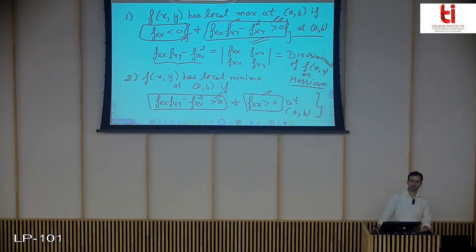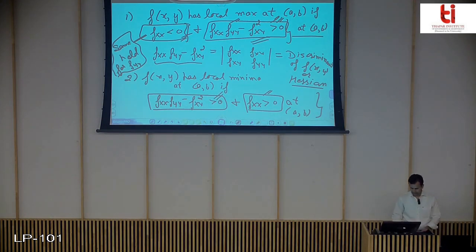If it is greater than 0, you have local minima. And instead, if you do not want to use f_xx, you can go for f_yy. The same holds for f_yy. That is, if f_yy is less than 0 and the discriminant is positive, you have local maxima. If f_yy is greater than 0 and the discriminant is greater than 0, you have local minima.